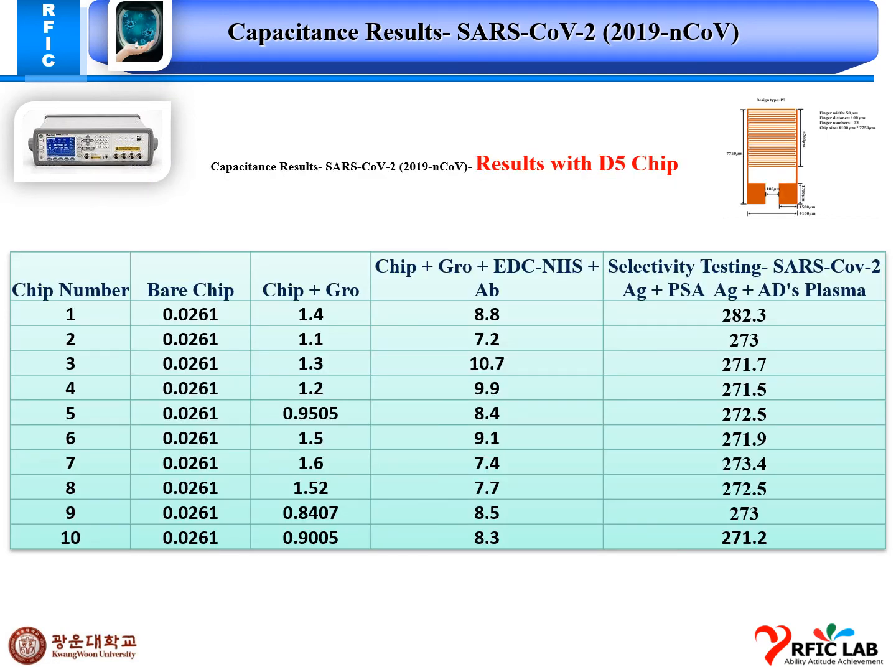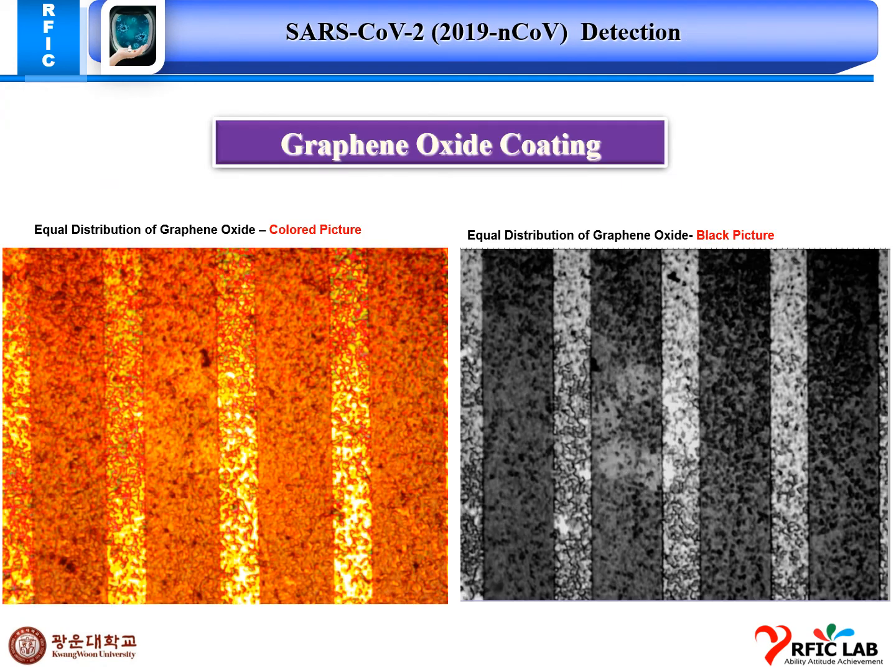So these are all our results, in a table with chip numbers 1 to 10 and the final selectivity testing for the SARS-CoV antigen plus PSA antigen and the ED plasma sample I used in our experiment. And these are our results for the graphene oxide coating using an optical microscope, which I did by myself.